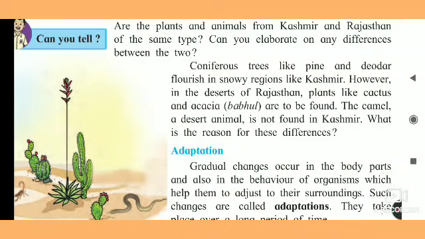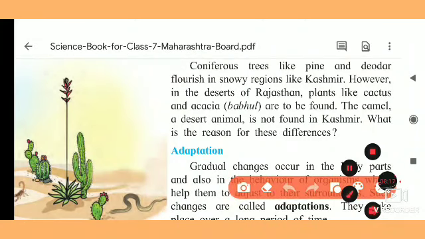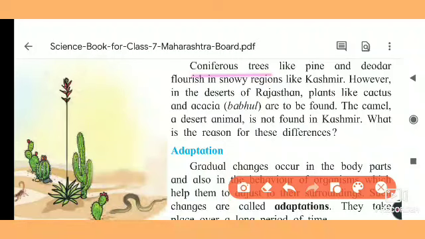After that, we will see the coniferous trees like pine and deodar flourish in the snowy region. If you see the structure of the coniferous, meaning cone-like, like an ice cream cone, this type of cone-like structure is there. When snow falls on it, the snow falls down from that tree, and for that purpose the structure is coniferous. However, in deserts like Rajasthan, plants like cactus and acacia, meaning babool, are found.